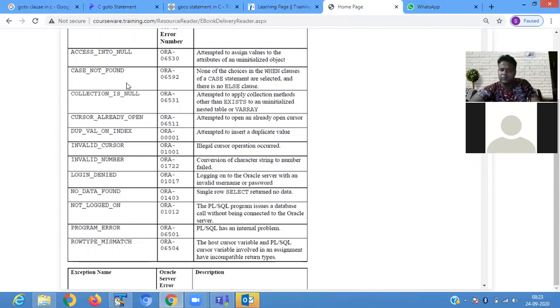CASE_NOT_FOUND. When you define a CASE statement, like in a conditional statement, we are defining a case. Where the case value is not present, the CASE_NOT_FOUND exception is raised. COLLECTION_IS_NULL: attempted to apply a collection method other than EXISTS to an uninitialized nested table or varray. CURSOR_ALREADY_OPEN: attempt to open an already open cursor.